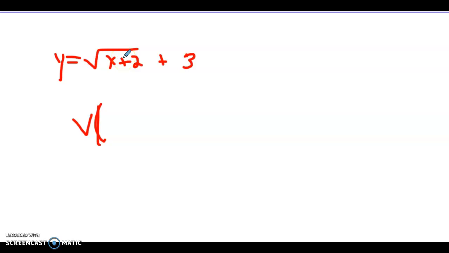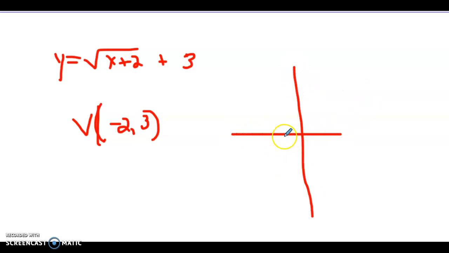So in the grouping symbols, you got plus 2, we do the opposite, minus 2. Outside, keep it the same. So when we go to graph this, we're going to plot negative 2, 3. So I would say right around here.